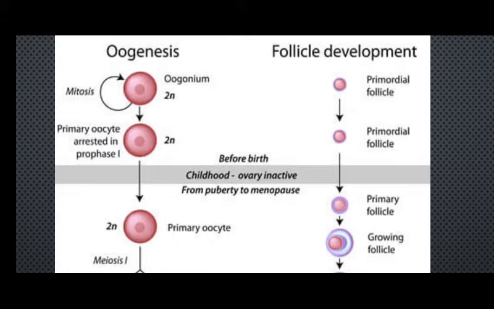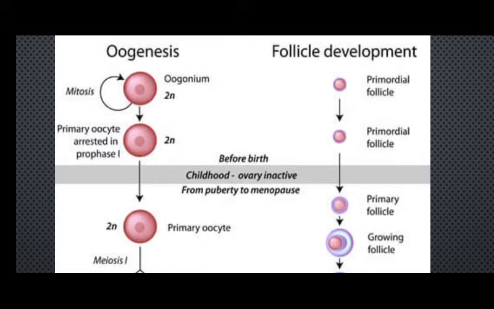From childhood till puberty they remain completely inactive. They don't undergo any kind of division, not even mitotic division, because that mitotic division has already completed when the baby was in the fetus.